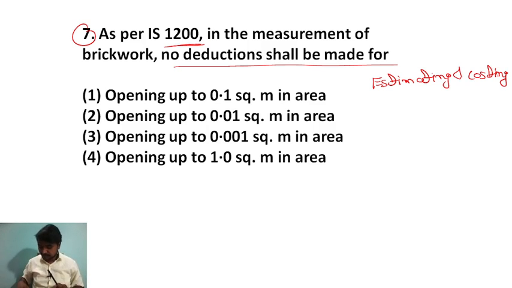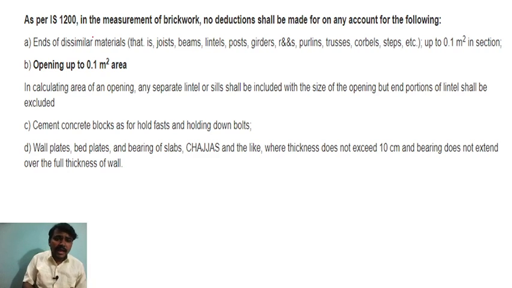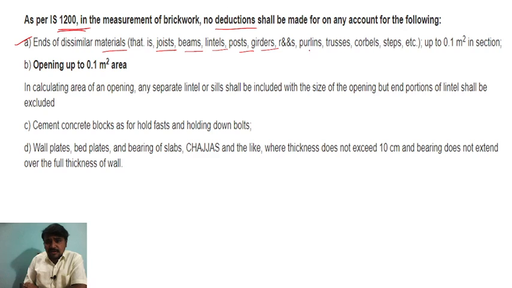Remember this one. As per IS 1200, in the measurement of brickwork, no deduction shall be made for the following reasons. First, ends of dissimilar material, that is joists, beams, lintels, posts, girders, purlins, trusses, corbels, steps, up to 0.1 square meter in section.